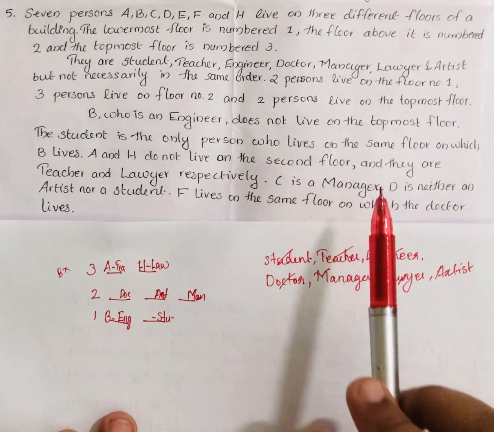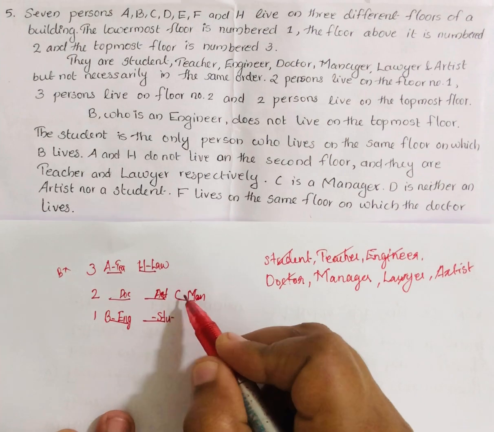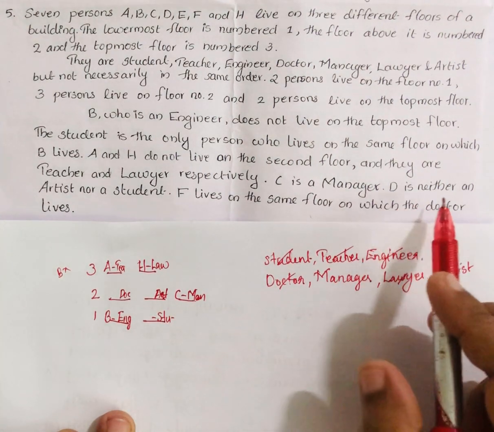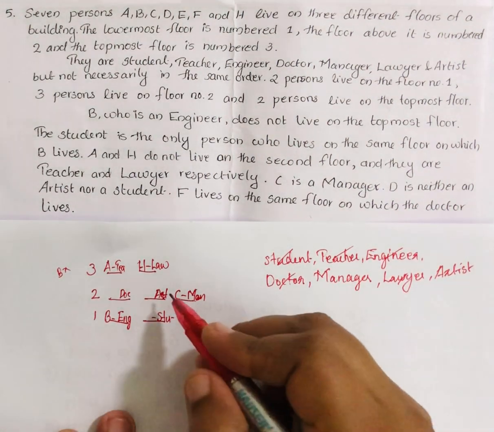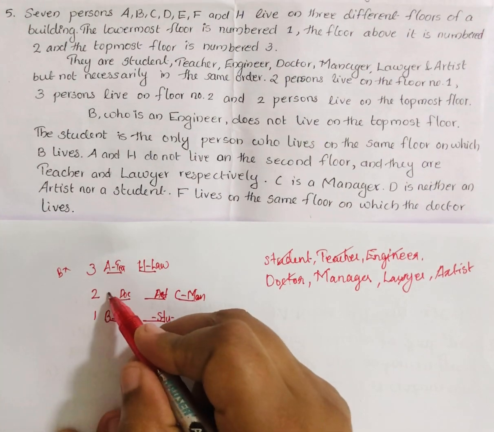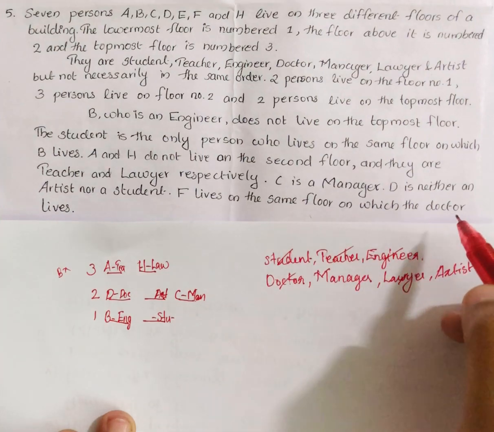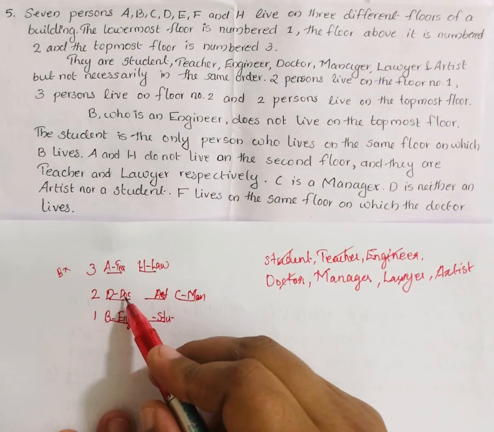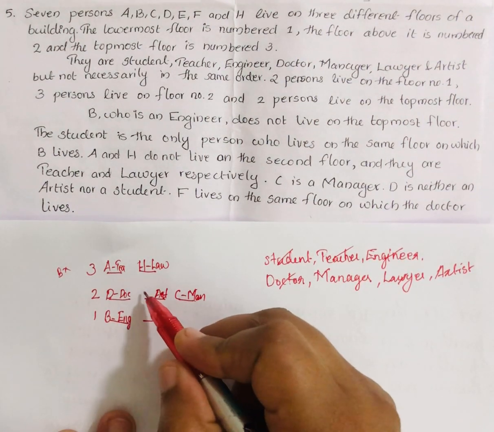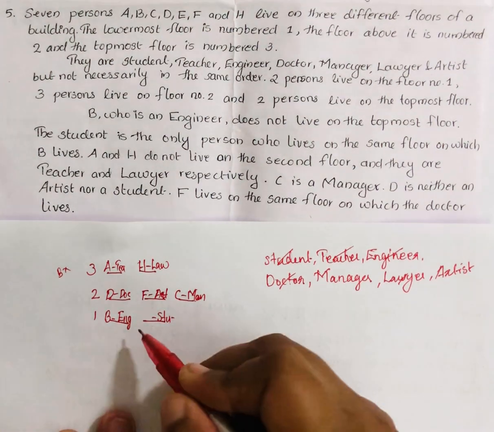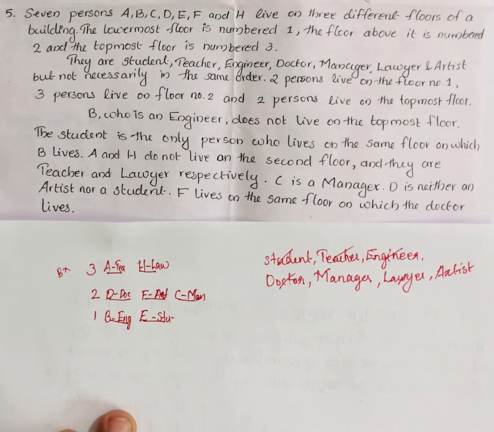Then C is the manager, clearly mentioned there. D is neither an artist nor a student, so D is definitely the doctor. F lives on the same floor on which the doctor lives. Doctor is here, so F is also on the same floor, so F is the artist. So the remaining person E is the student. This will be the arrangement. If we arrange like this way, we can easily place these people and their professions.